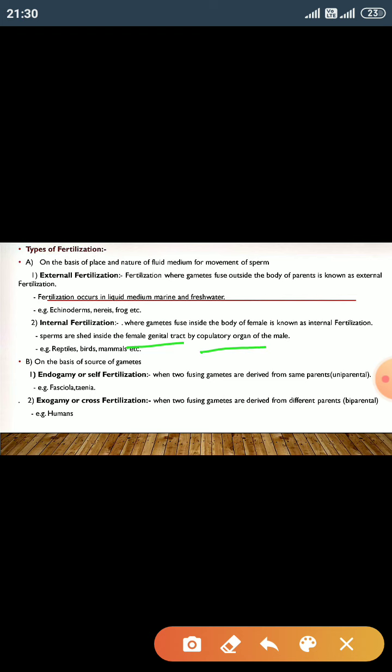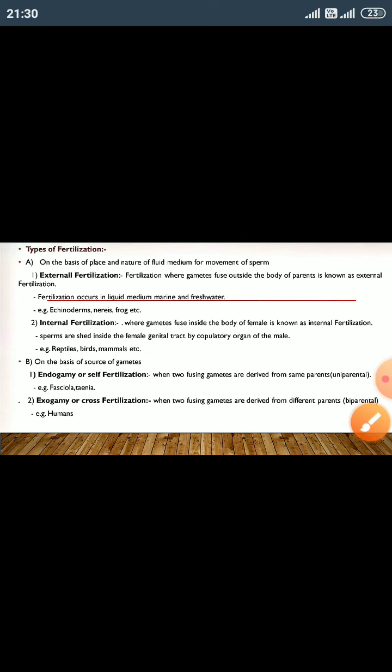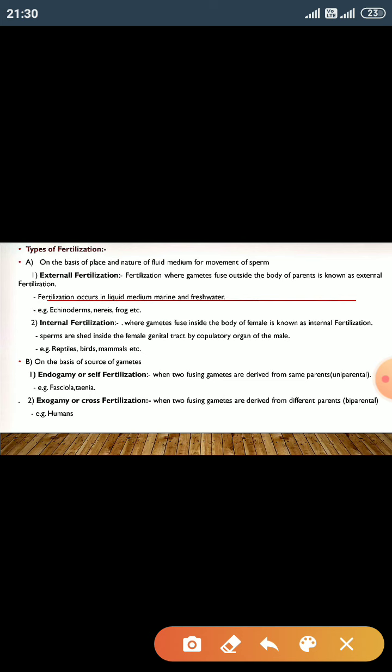It may be the penis in humans, hemipenis in lizards, and claspers in fishes. Examples of animals which show internal fertilization are reptiles, birds, and mammals.